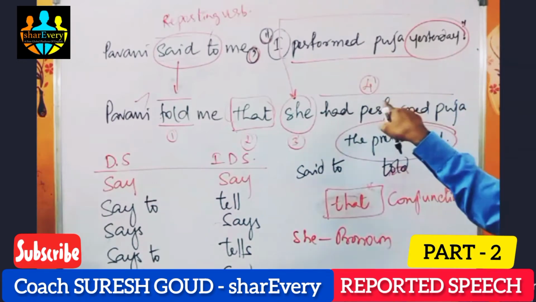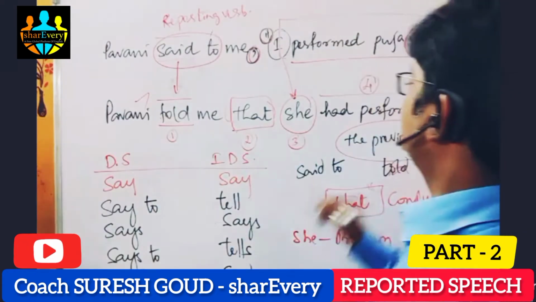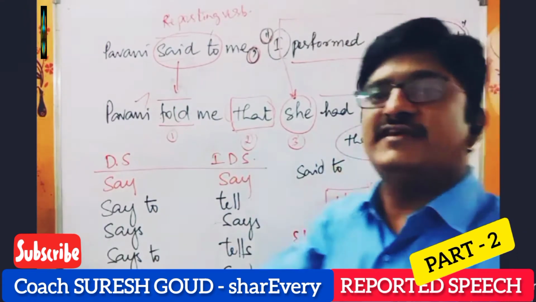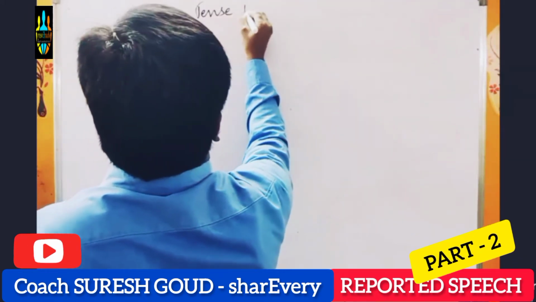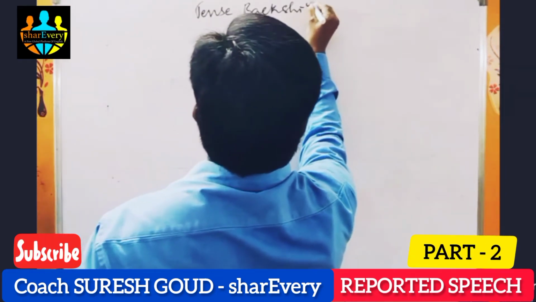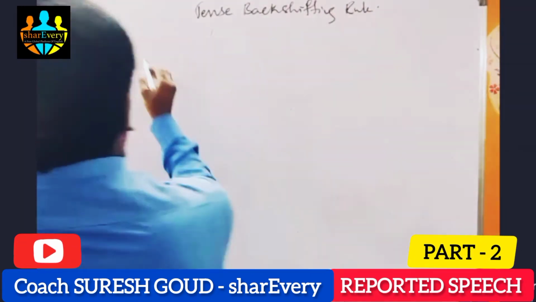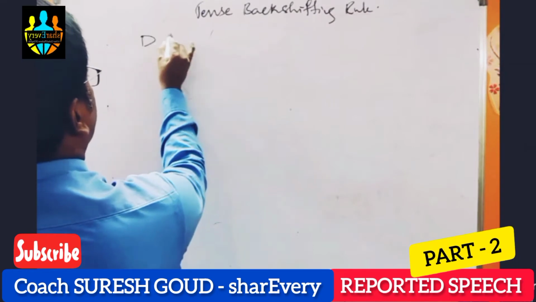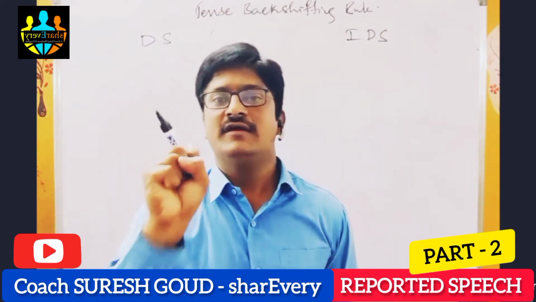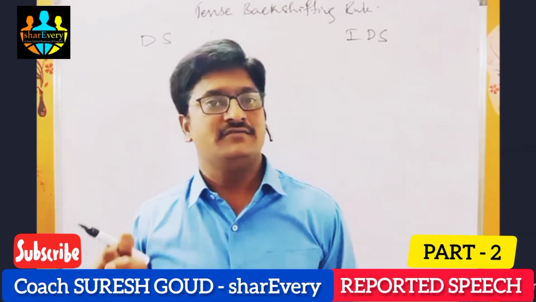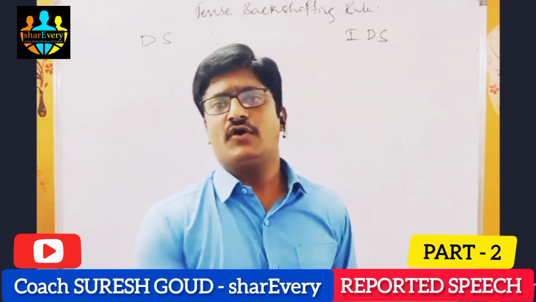Next, back shifting of the tense. This is an important rule we must remember. 4th rule, back shifting. 5th rule, changing of place and time. Tense back shifting rule. So if we have a direct speech and an indirect speech, we need to have a proper grip on tenses, we need to know pronouns, and we need to know adverbs of time and adverbs of place, because we use all these things.